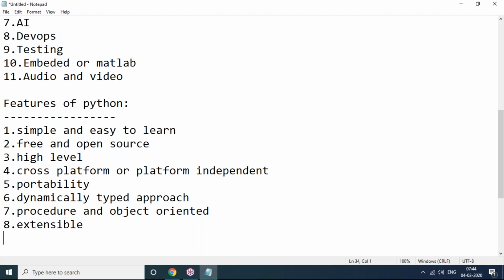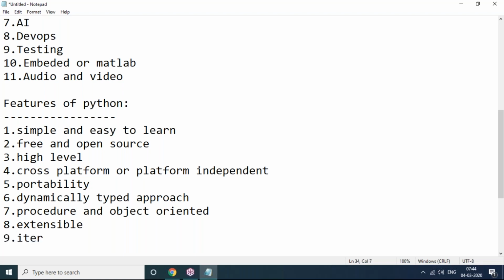We can use non-Python code also, and we can improve performance of the application. Whatever non-Python code, we can execute inside Python. For that, some flavors are there, like CPython for C programmers, JPython for Java programmers, IronPython for .NET programmers. Like that, we can extend. We can use other language programs in Python. That is called extensibility support.